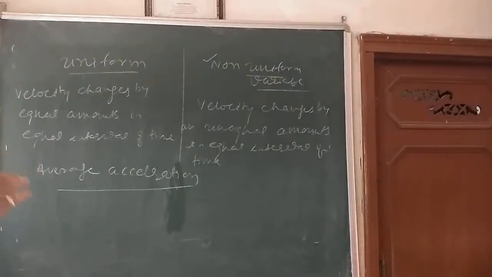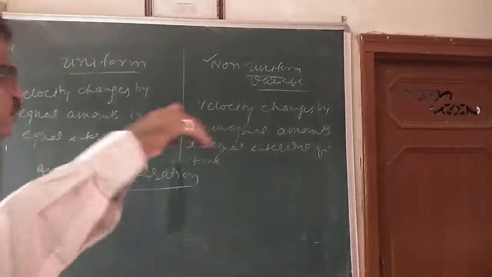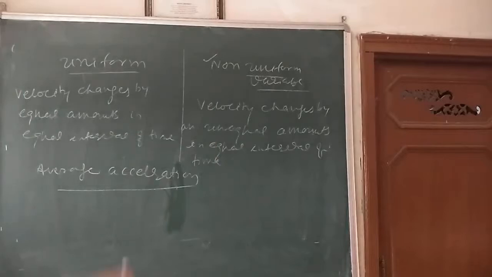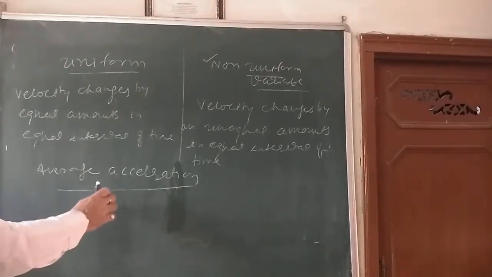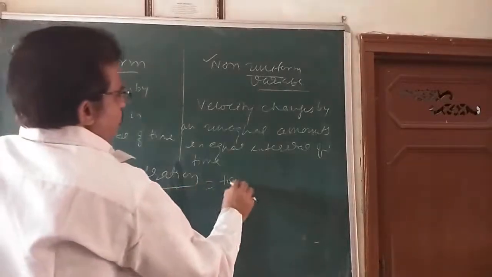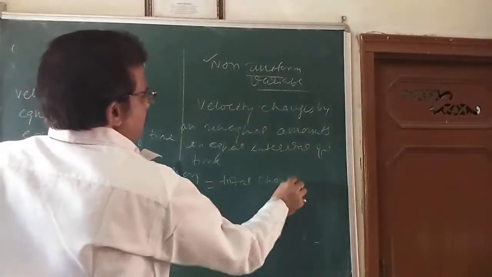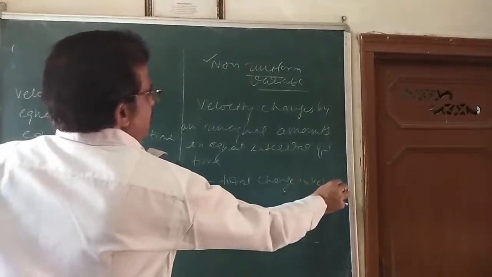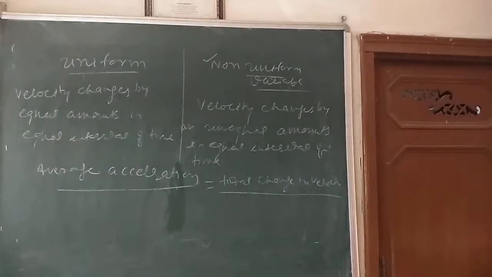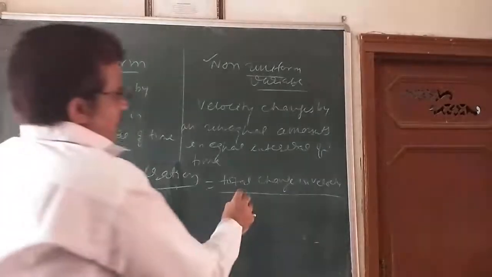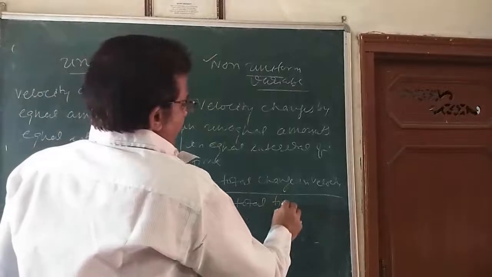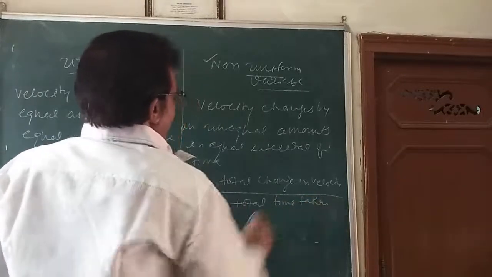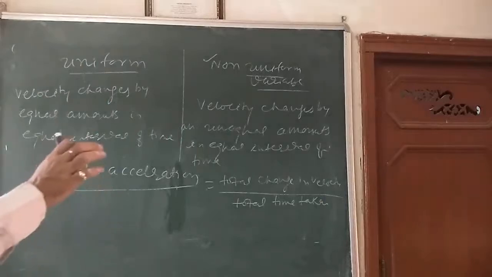When an object is moving with a variable acceleration, then the average acceleration of the object for the given motion is the ratio of the total change in velocity divided by the total time taken. Is it clear?